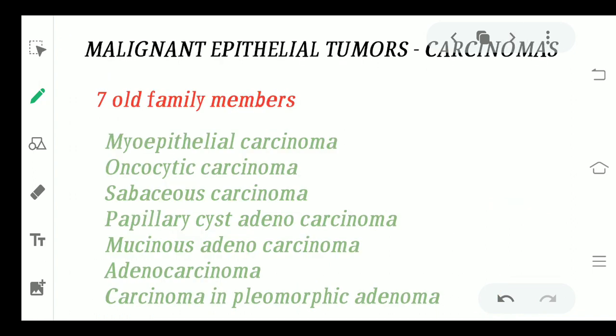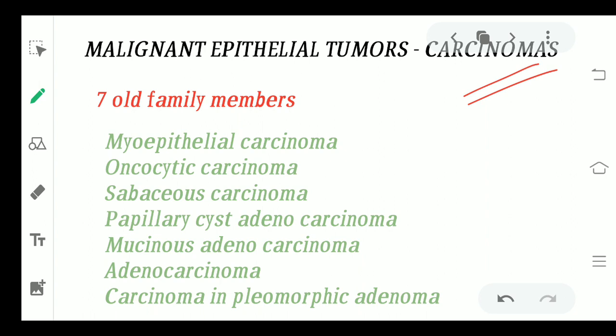Moving on to the malignant family. Malignant epithelial tumors, which are very dangerous and can be really deadly if not treated on time, are also said to be carcinomas. Now the trick to remember this classification is a little complex, so I will ask you to pay a little more attention.